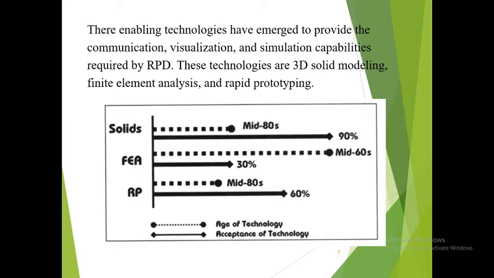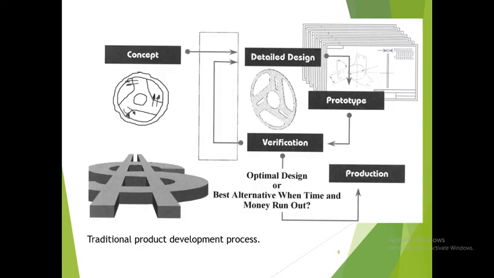So you can see the evolution of this FEA analysis. From the concept, we need to have a detailed design and then construct the prototype. After the prototype has been established, there is verification of the prototype parts, and during verification there was an optimal design or best alternative when time and money run out, and then start production.